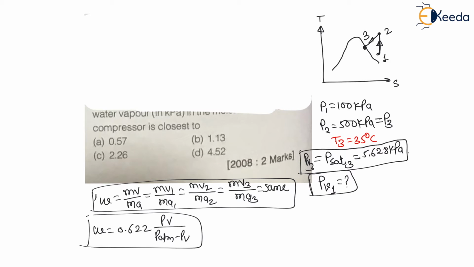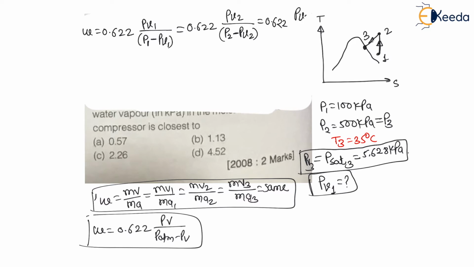The specific humidity omega is equal to 0.622 PV1 divided by P1 minus PV1, which is equal to 0.622 PV2 divided by P2 minus PV2, which is equal to 0.622 PV3 divided by P3 minus PV3.